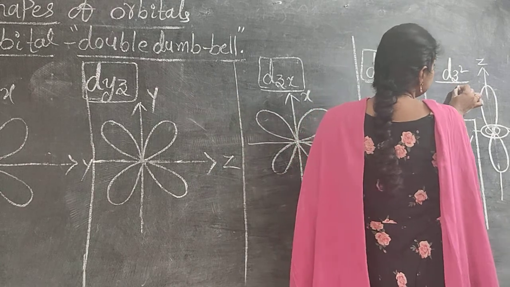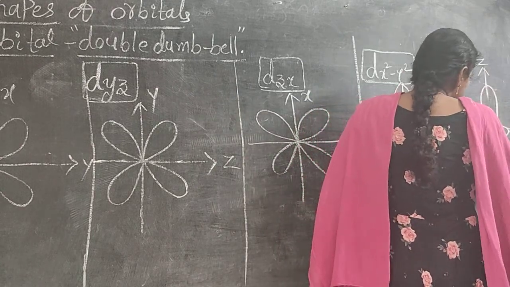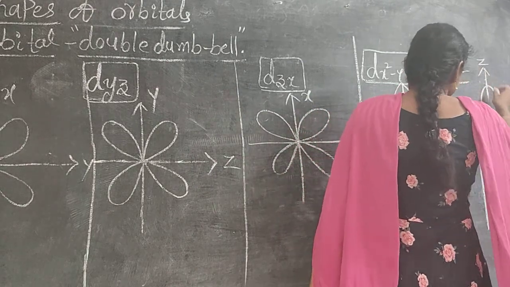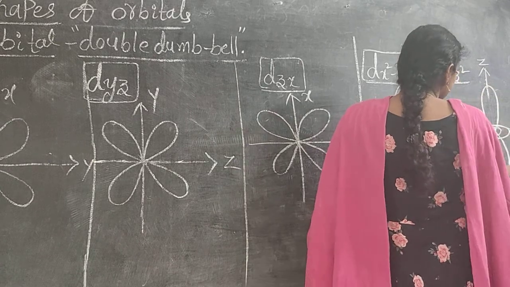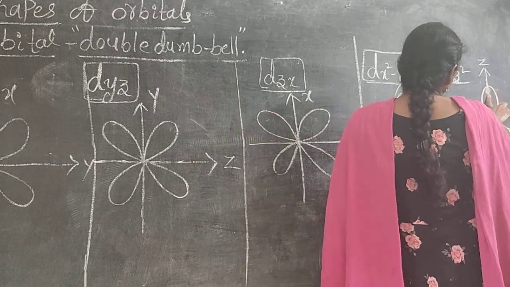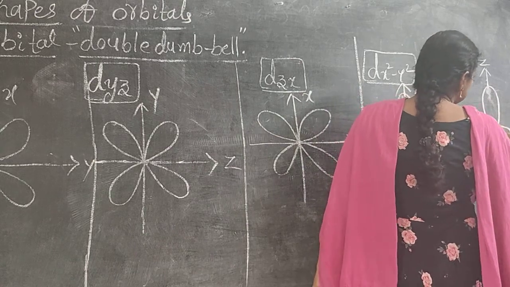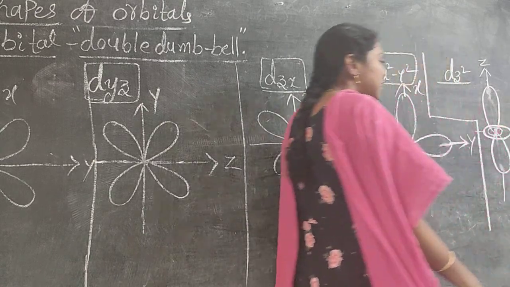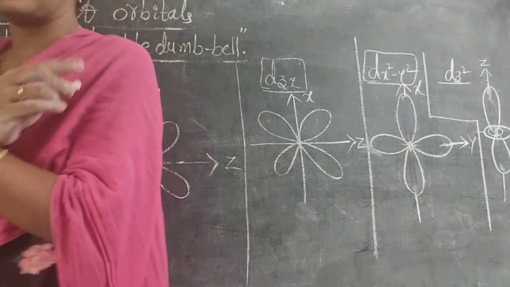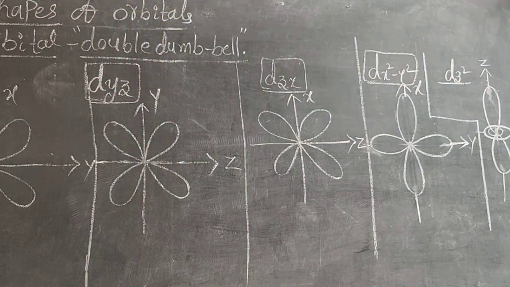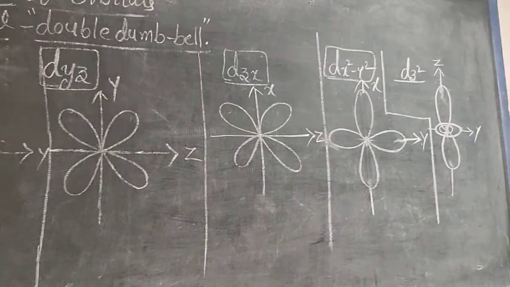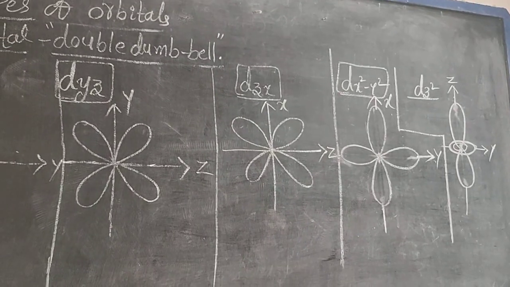And the final one is dz square. This was y, and it was z. So along the z axis only the electrons are located. That's why we can draw it along the z axis. And also, z is oriented 2 times now. That is dz square. Double orientation is there now. That's why we can draw the structure like that. dz square. Yes.